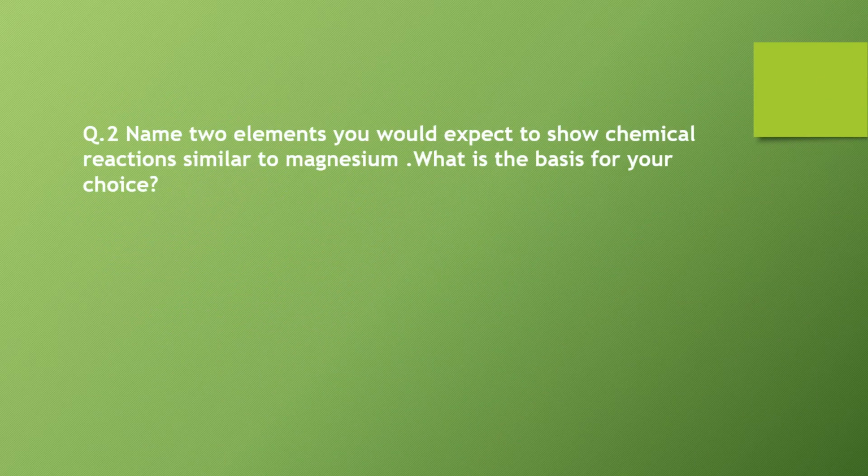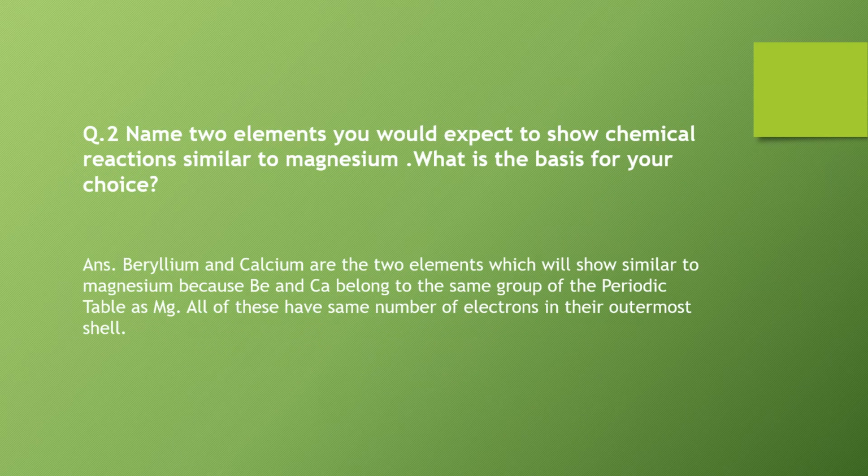Question number 2. Name 2 elements you would expect to show chemical reactions similar to magnesium. What is the basis for your choice? Answer. Beryllium and calcium are the 2 elements which will show similar reactions to magnesium because beryllium and calcium belong to the same group of the periodic table as magnesium. All of these will have the same number of electrons in their outermost shell.